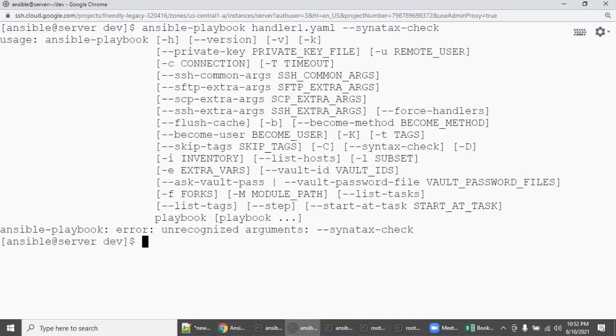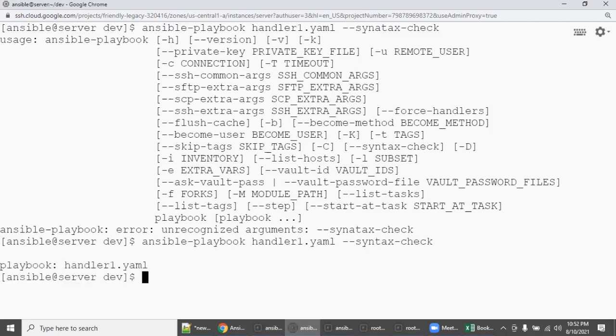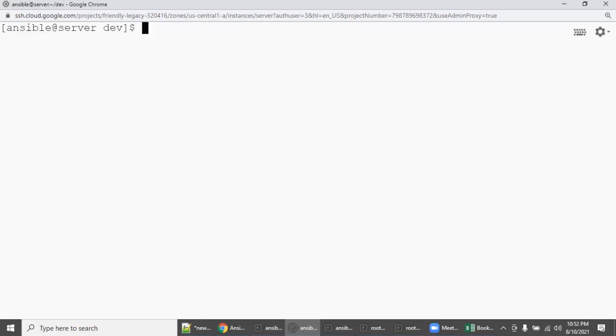So if you look at this, automatically there is a typo mistake, syntax-check. So there is no issue. So we are good to go, right? So I'm removing this. I'm going to execute.